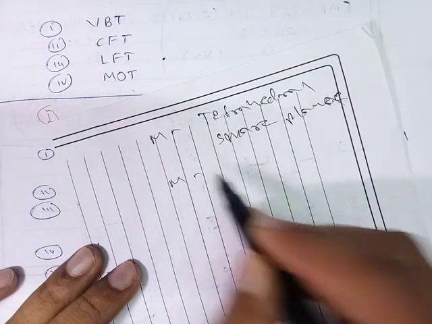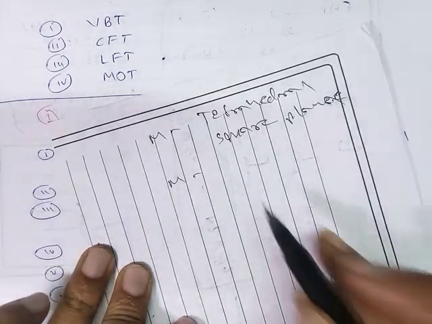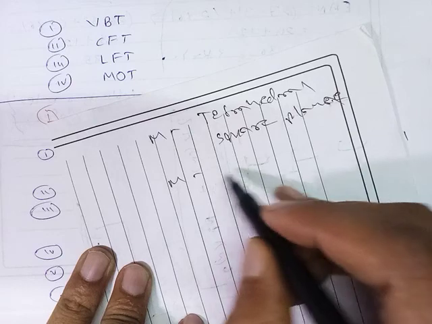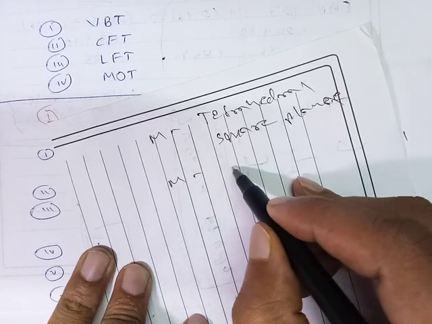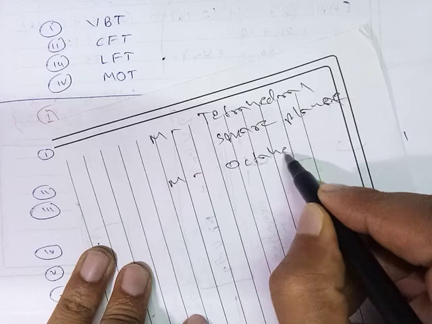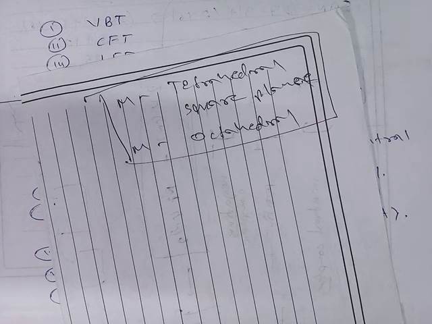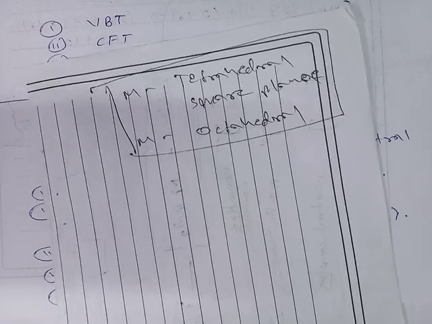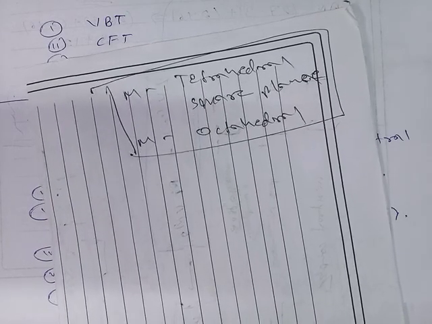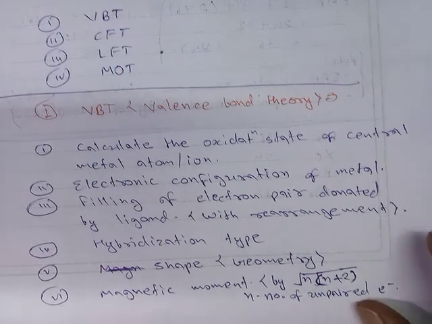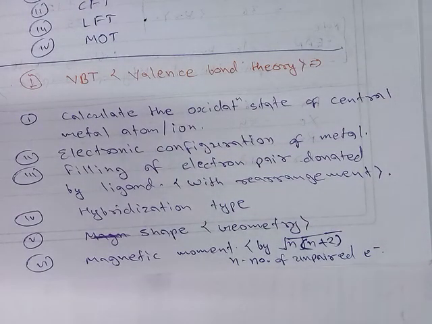When the coordination number of the metal is 6, the geometry of the complex will be octahedral. So in coordination complexes, only three geometries are possible at this stage: tetrahedral, square planar, and octahedral.